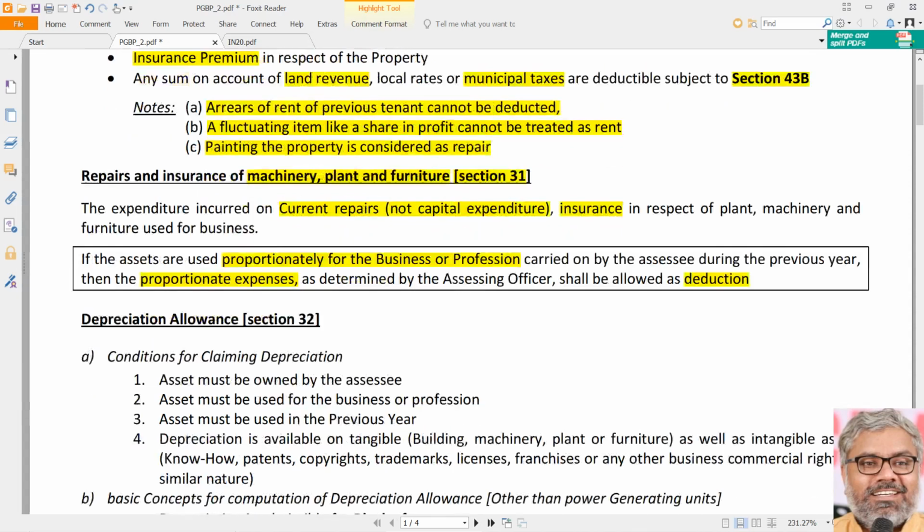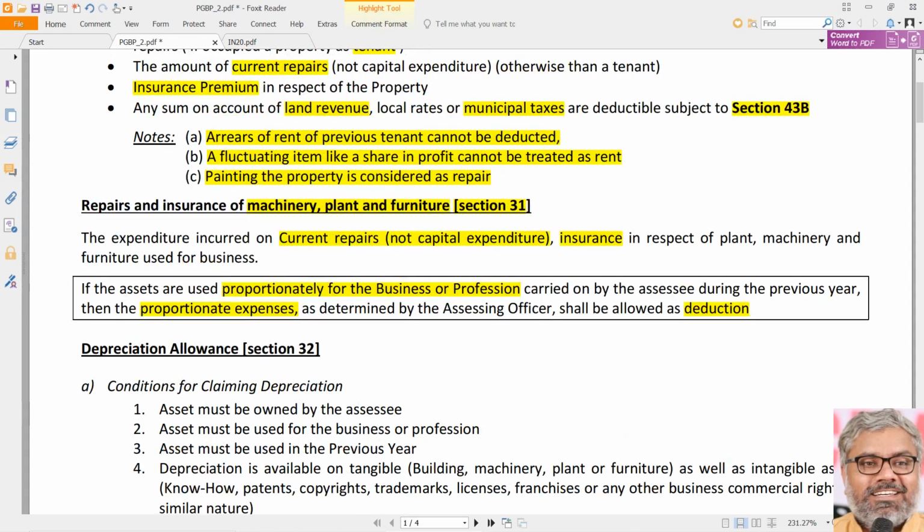That is always a common point. So the point is, personal expenses are not allowed as deduction from the business. How much allowed as deduction under PGBP, under section 30 or 31, for that matter any other section also in future, is only to the extent proportionately which has been used for the purpose of business or profession, that much only shall be allowed as deduction.